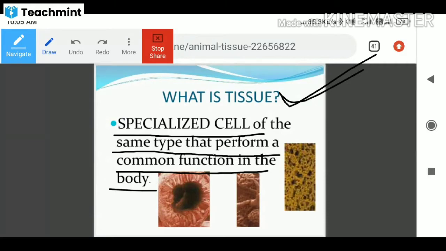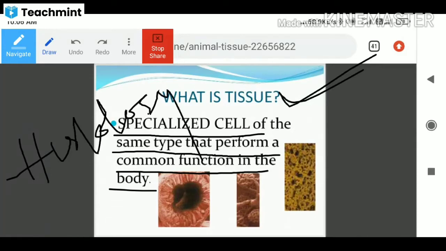The study of tissues is called histology. Remember this word, it is very important. Histology is the study of tissues. Histos is nothing but tissues, and logos is nothing but study.